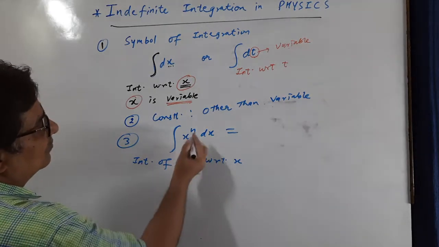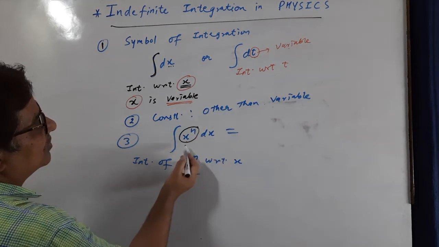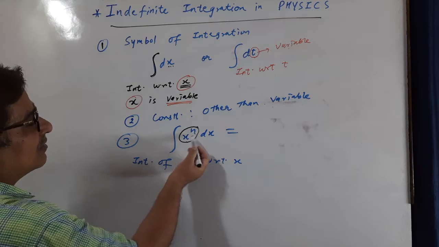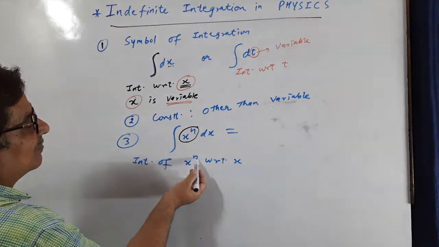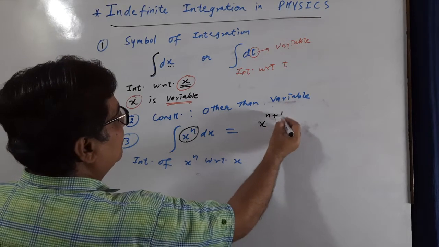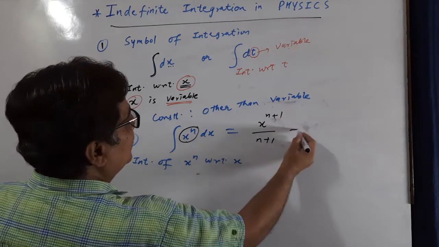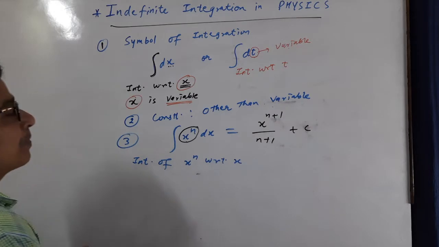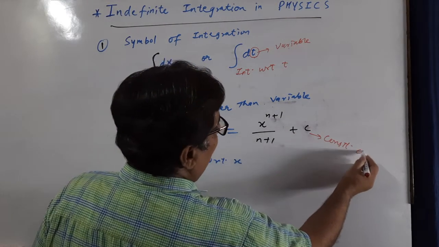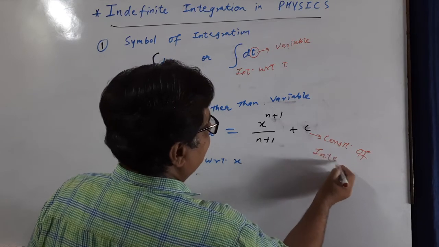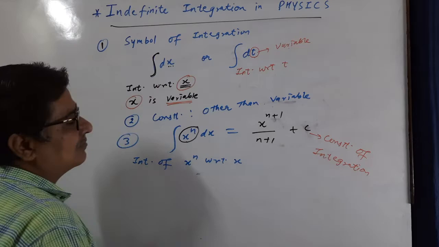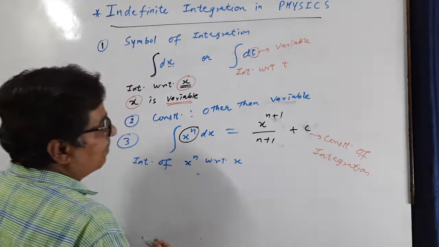Normally हम इसको ऐसा बोलते हैं, इंटीग्रेशन x की पावर n का बताइए. What is the integration of x power n? So precisely integration of x raised power n with respect to x. This is called x raised power n plus 1 upon n plus 1 plus c. The c called constant of integration, जिसके बारे में आगे डिटेल आएगा अगले लेक्चर में भी और आज भी काफी.